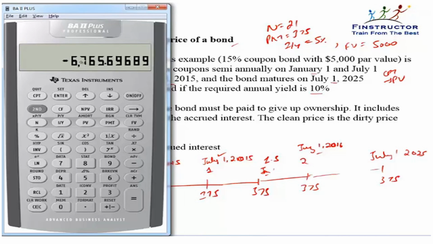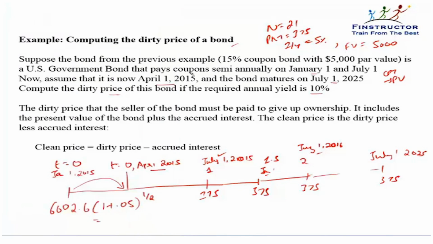It'll come out to be 6765.7. So this is the dirty price of the bond, or the full price of the bond, computed at April 1, 2015. That is 3 months after January 1, 2015 or 3 months before July 1, 2015.